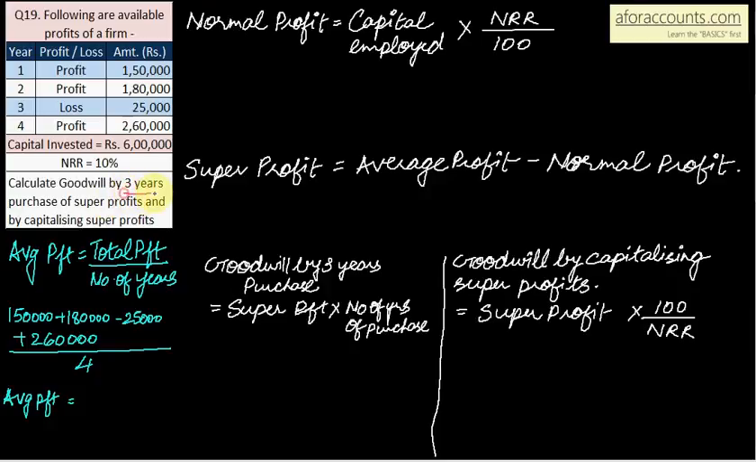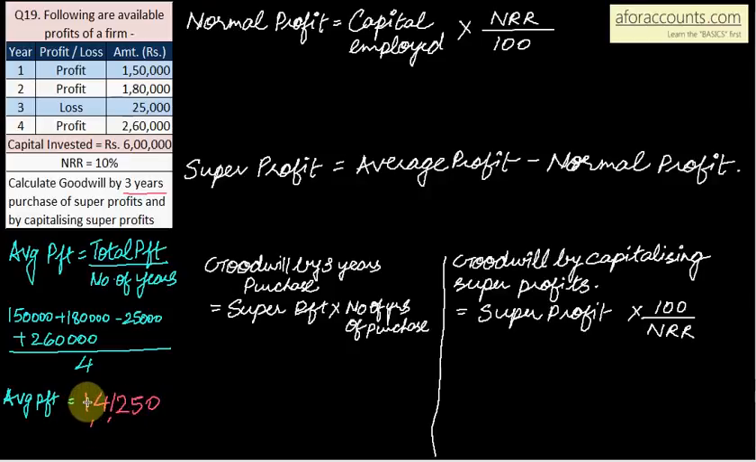So, 3 years purchase of super profits and by capitalizing super profits. We have to calculate goodwill by 2 methods. First of all, see that average profit is not given. We will have to calculate. So add up these 4 items, divide by 4 years. 1,50,000 plus 1,80,000, since it is loss, minus 25,000 and plus 2,60,000, divided by 4. So your average profit comes up to 1,41,250.